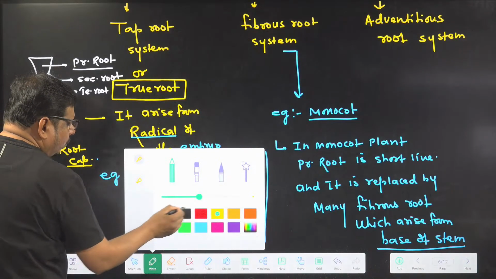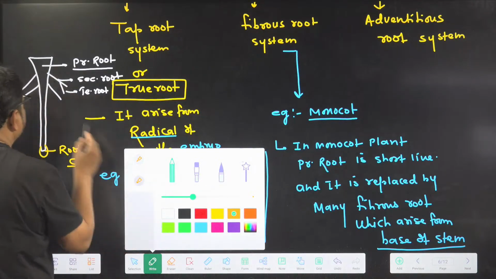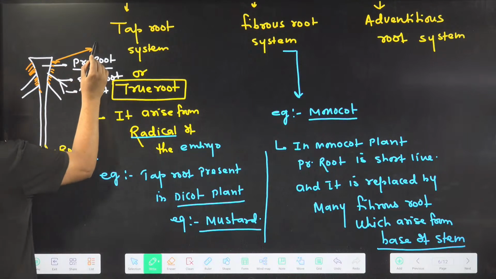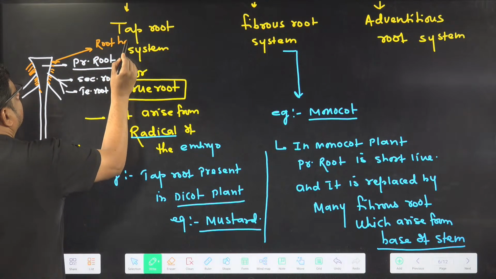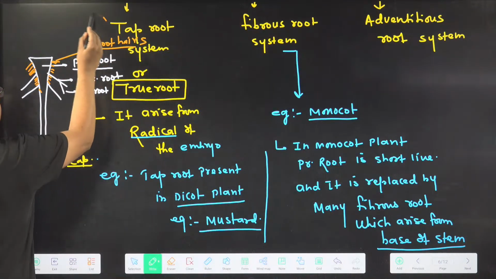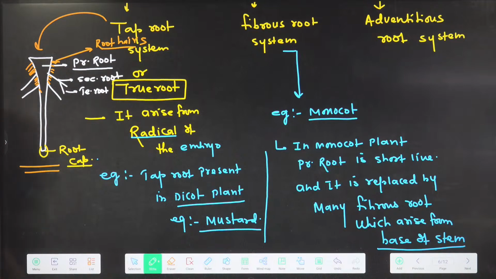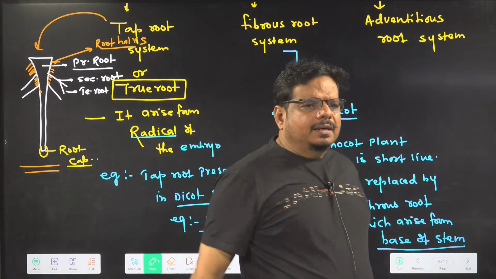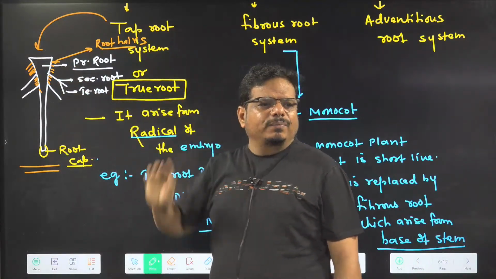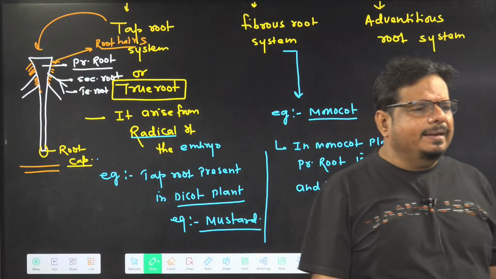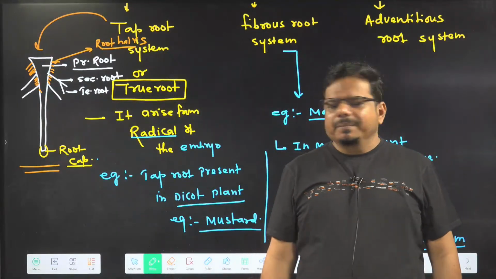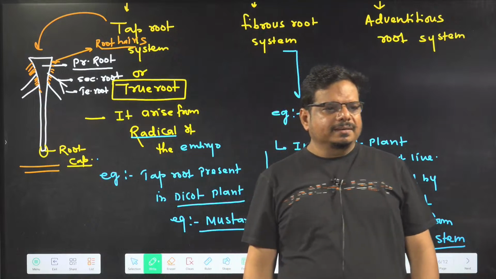And you will find many root hairs here like this. So these are the typical structure of a taproot. When you uproot a plant and find such roots, you can very easily say, sir, it is a taproot and the plant is a dicot plant, because in a monocot plant such a root is not there.